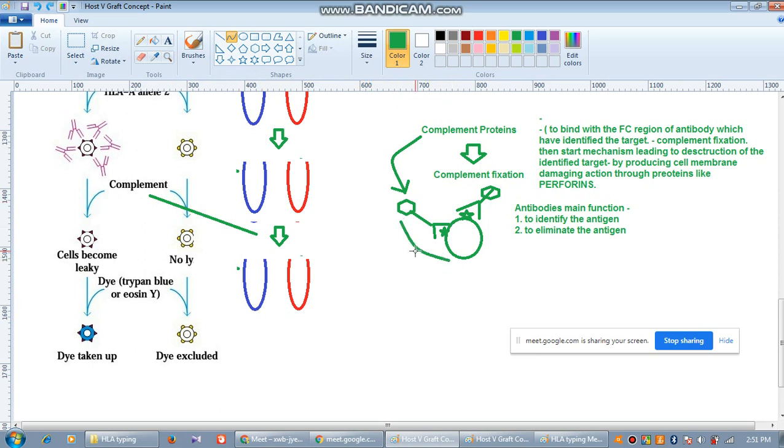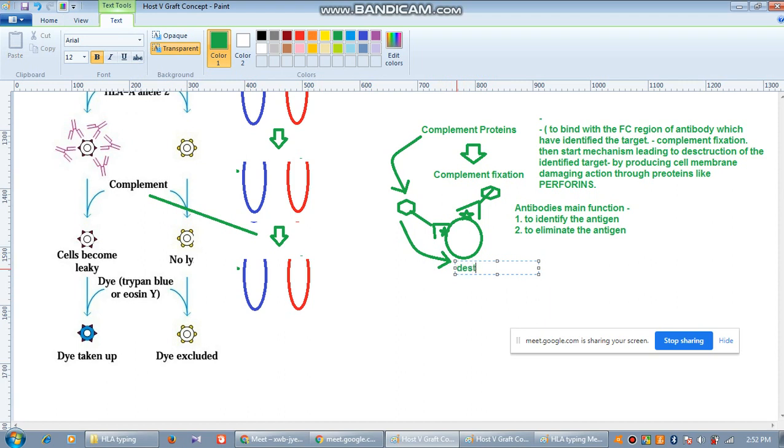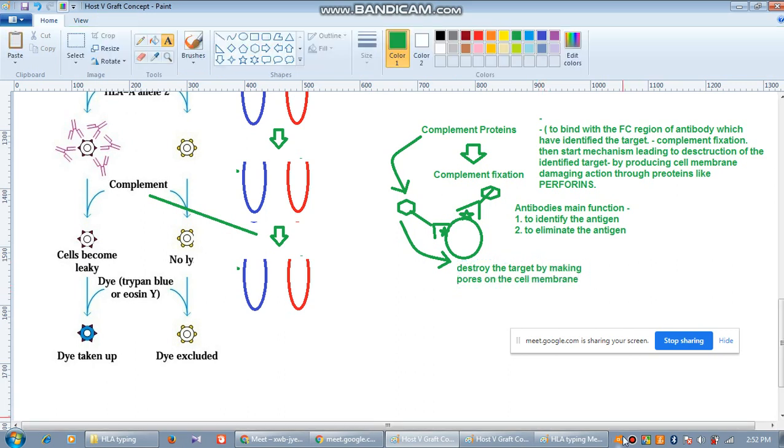These complement proteins will target and destroy the target by making pores on the cell membrane.